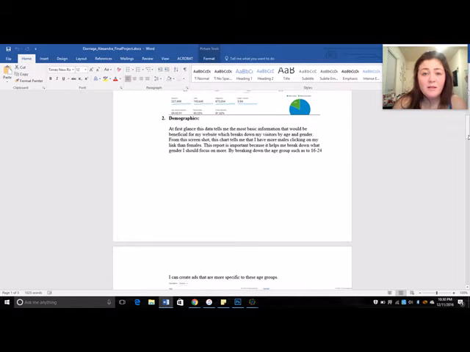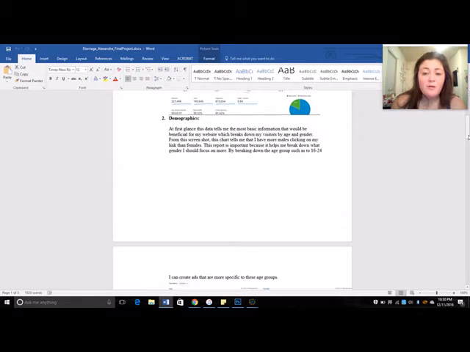Secondly, I did the demographics. At first glance, this data tells me the most basic information that would be beneficial for my website, which breaks down my visitors by age and gender, so I think that's super important. From the screenshot, my chart will tell you I have more males coming onto my website than females, which caught me by surprise just because my website was called a fashion blog. It helps me break down what gender I should focus on more.